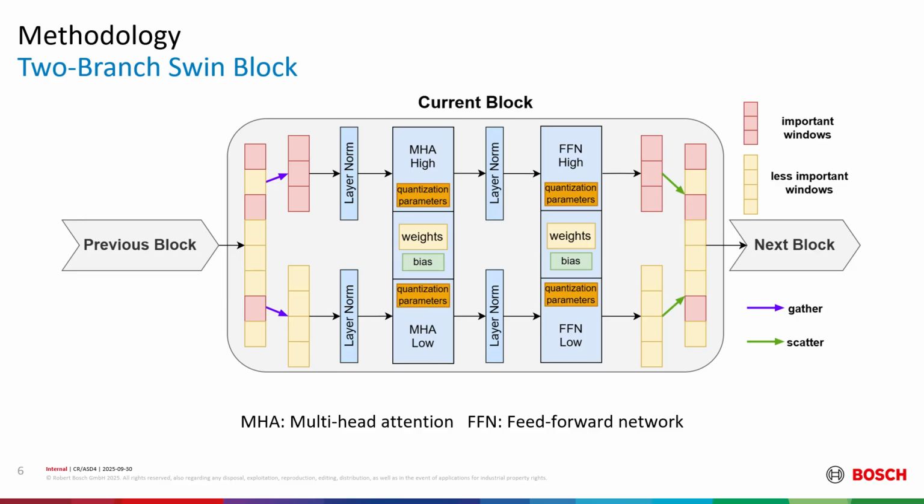In this way, we perform a mixed precision execution while avoiding the overhead. During training, the gradients of shadow layers from high and low precision branches will flow through the same set of parameters and be accumulated. After the two-branch processing, we scatter the results back to the feature map with scattering.